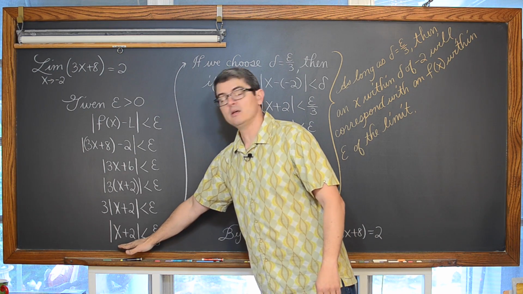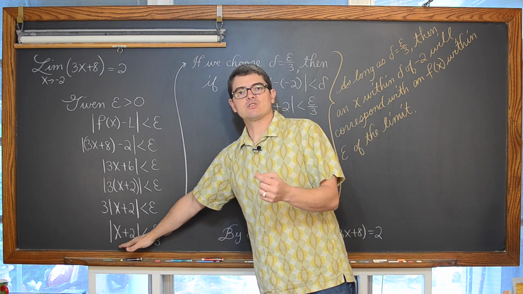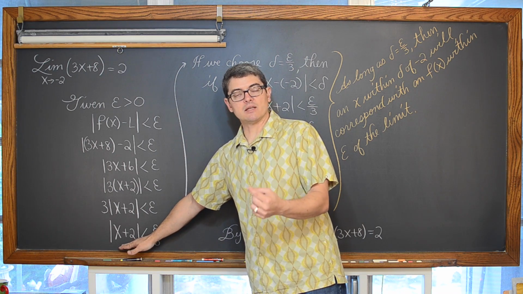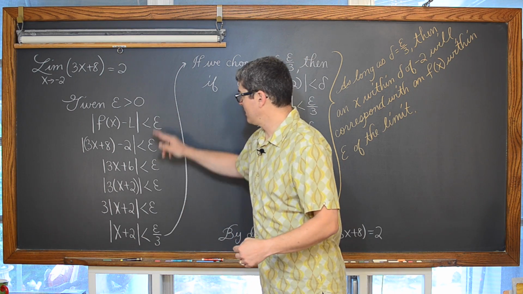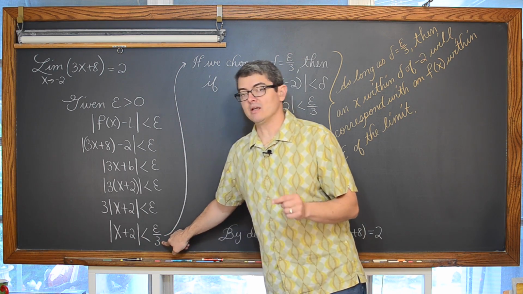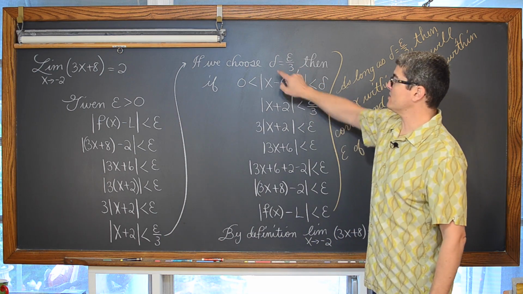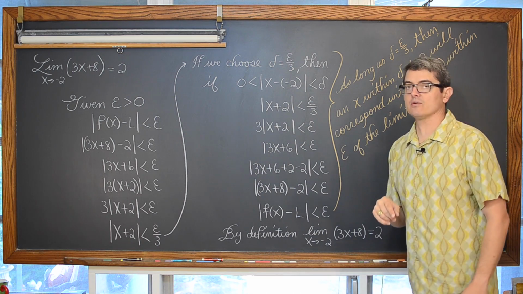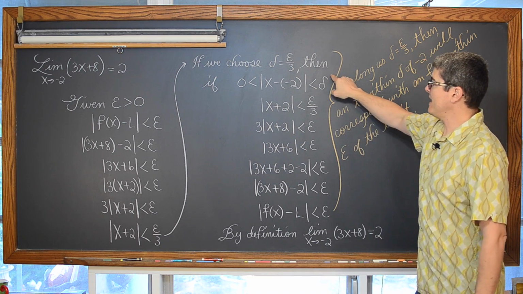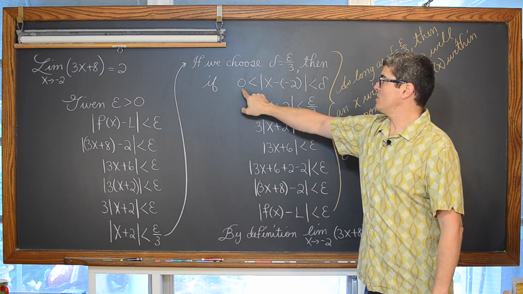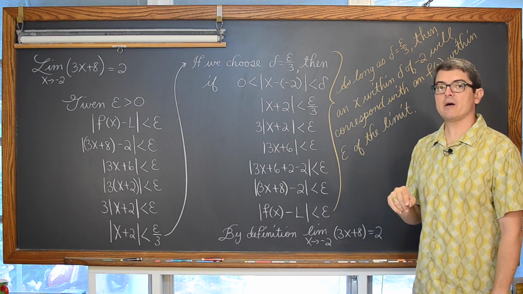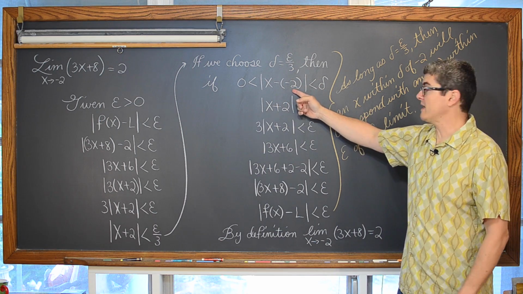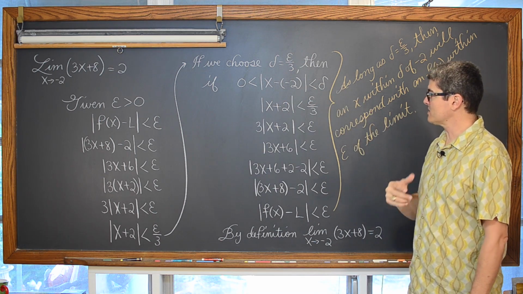Work it till we matched that x minus c is less than delta expression to get that direct relationship between epsilon and delta, and then make a statement that if we choose delta equal to 1/3 x, then if 0 is less than the absolute value of x minus c, or in this case, of course, x minus -2, is less than delta.